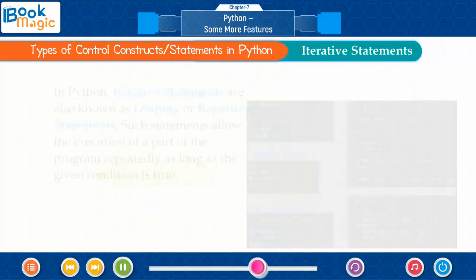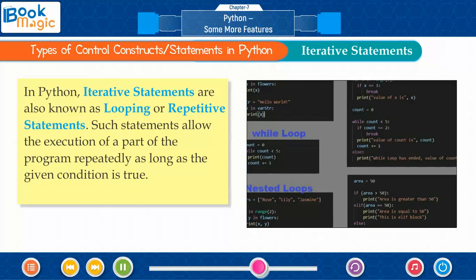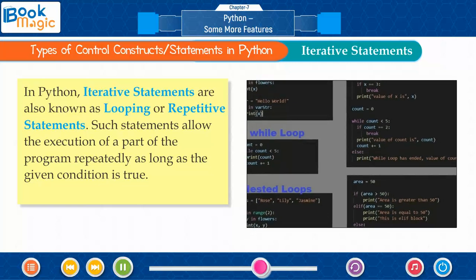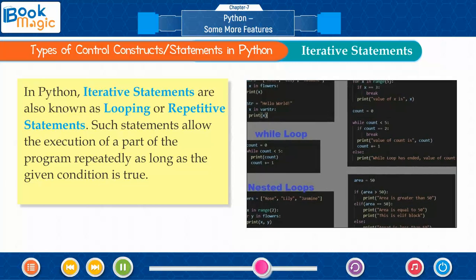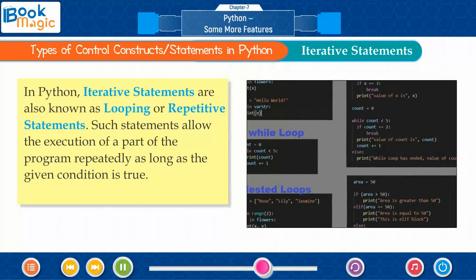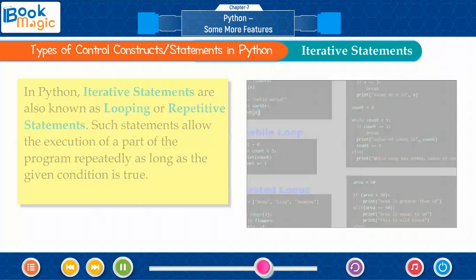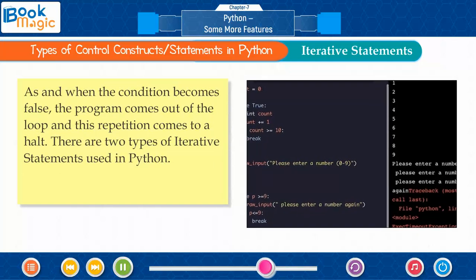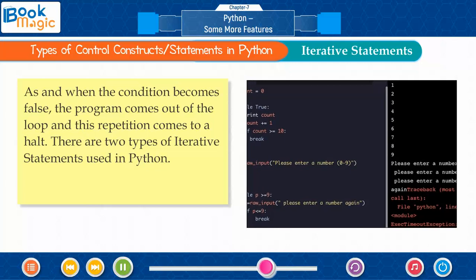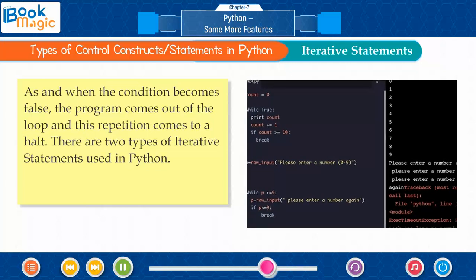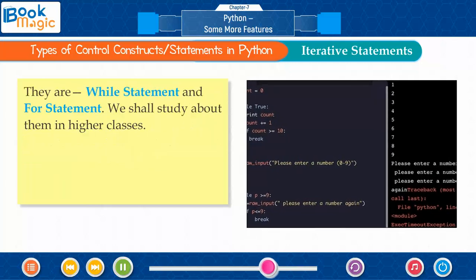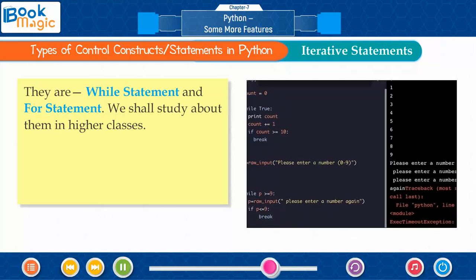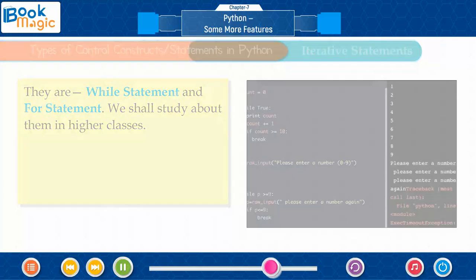Iterative statements. In Python, iterative statements are also known as looping or repetitive statements. Such statements allow the execution of a part of the program repeatedly as long as the given condition is true. As and when the condition becomes false, the program comes out of the loop and this repetition comes to a halt. There are two types of iterative statements used in Python. They are the while statement and the for statement. We shall study about them in higher classes.